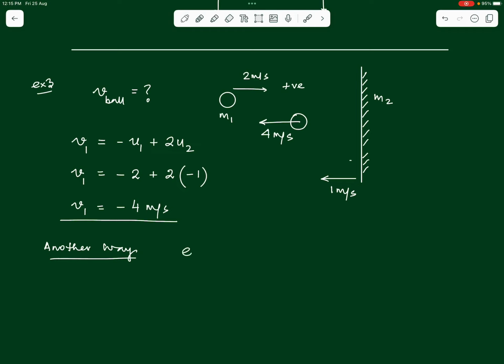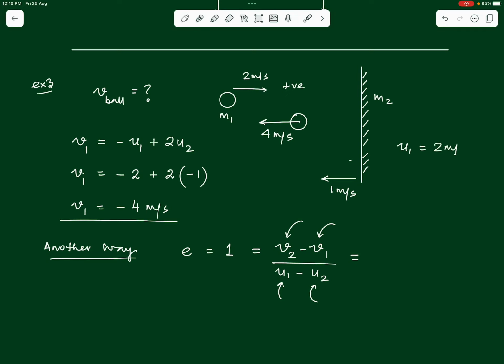Using the fact that the value of E, the coefficient of restitution, for a perfectly elastic collision is 1, which in the case of ball and wall here, we can define the same way as we defined E: v2 minus v1, the velocity of separation after collision, by u1 minus u2, the velocity of approach before collision, and substitute their values along with the correct sign. This is important. So understand that v2 here is the final velocity of the wall, v1 is the final velocity of the ball, u1 is the initial velocity of the ball, and u2 is the initial velocity of the wall, right?